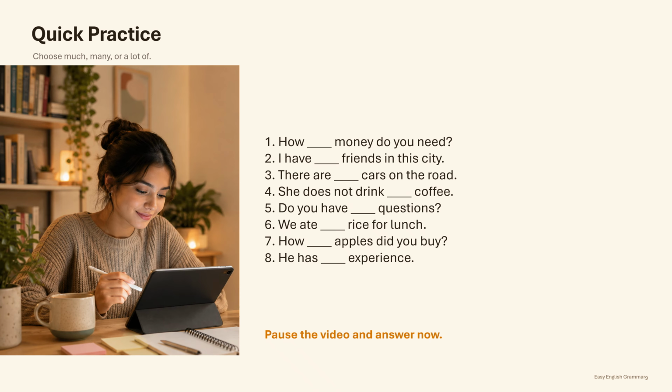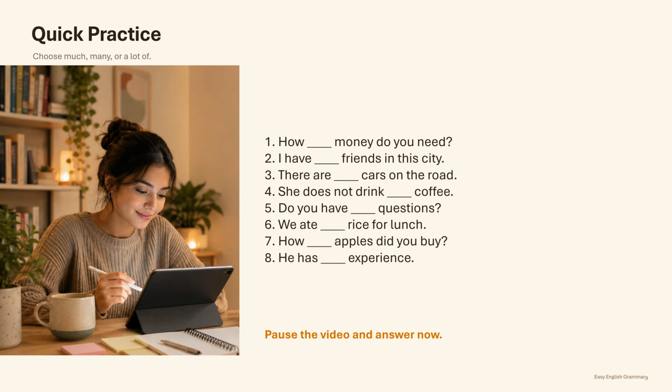Now it is time to practice. Choose much, many, or a lot of to complete each sentence. Number 1. How blank money do you need? Number 2. I have blank friends in this city. Number 3. There are blank cars on the road. Number 4.